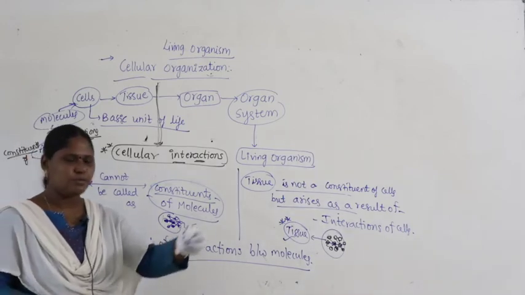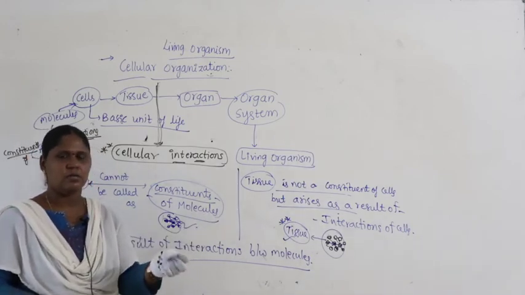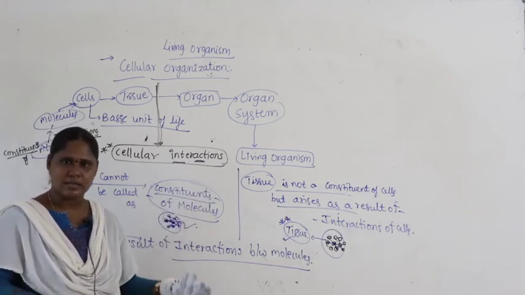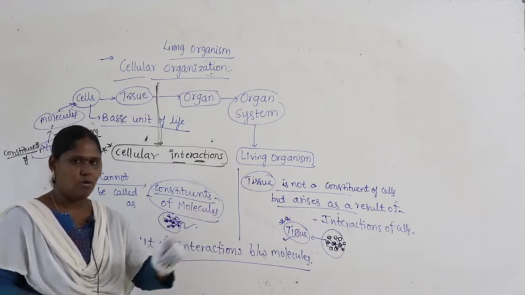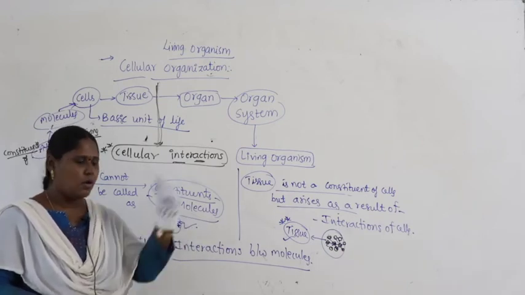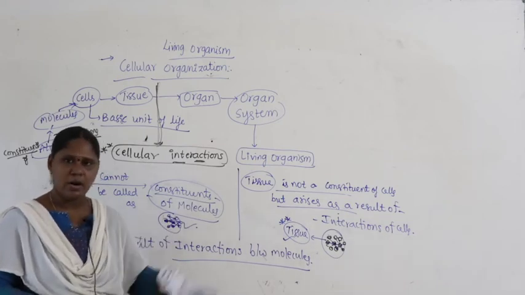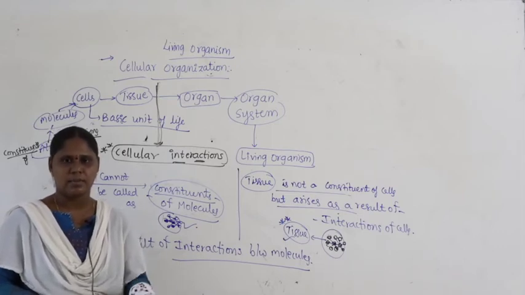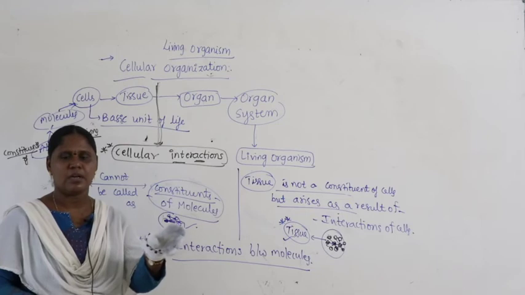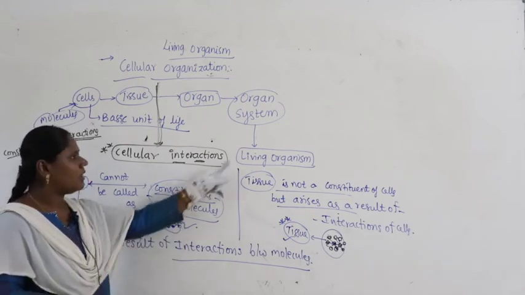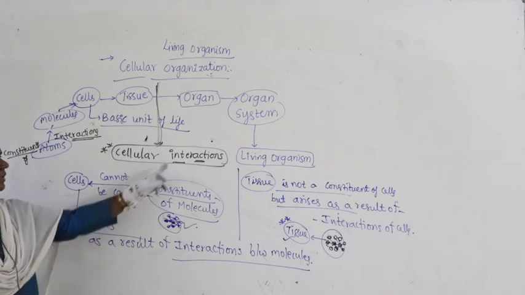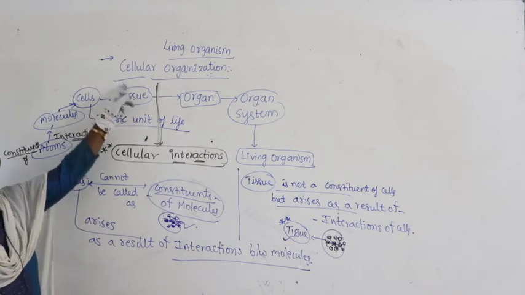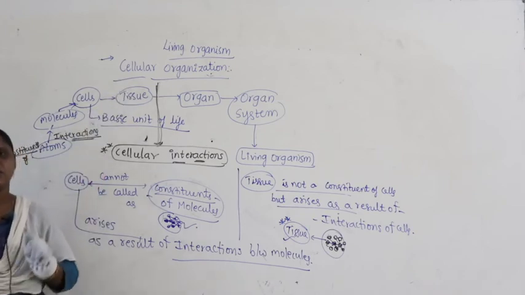The food pipe and windpipe should connect to the stomach. The stomach should be connected to the intestine, then to the lungs, and after that to the kidneys. When all are connected, all show interactions, one operating with the function of the other, then only it gives a structure and function, a particular shape, and that itself is called a living organism. That means the most important thing is interaction. Cellular interactions make the formation of cellular organization.